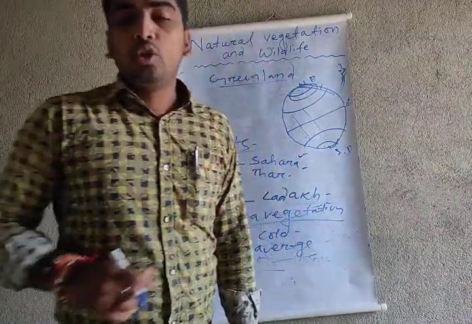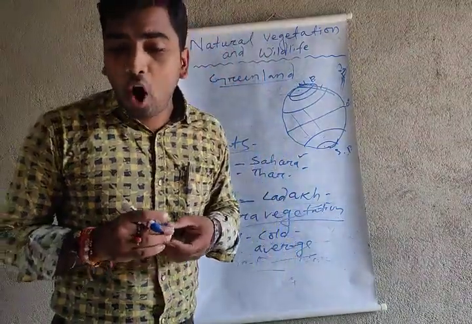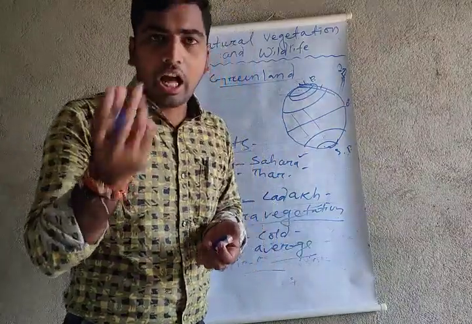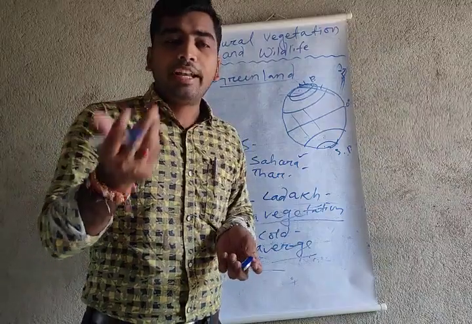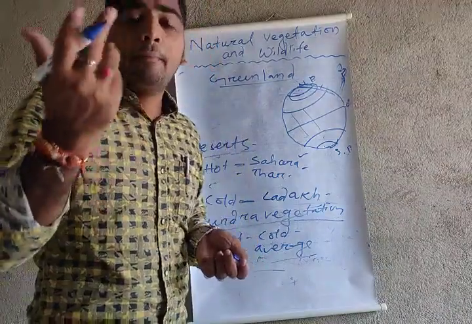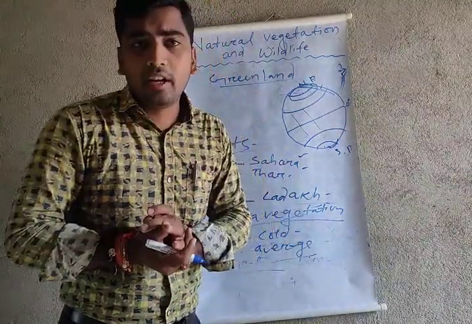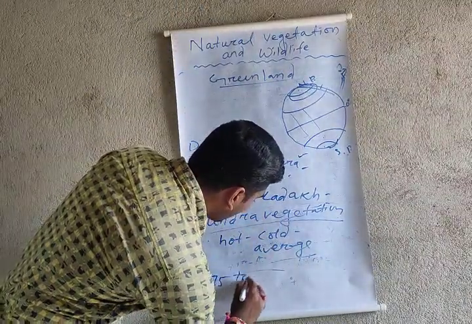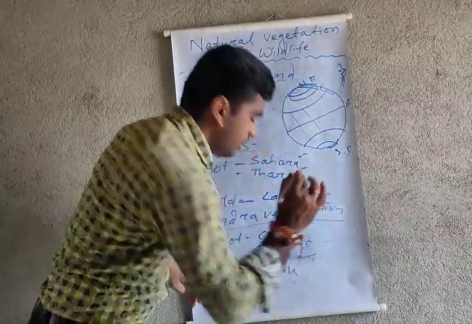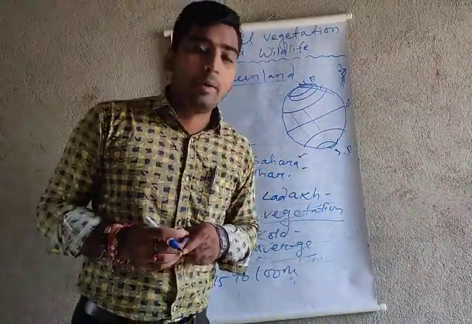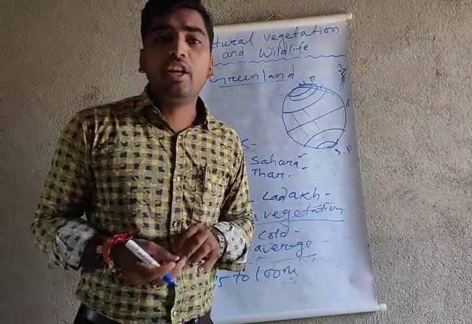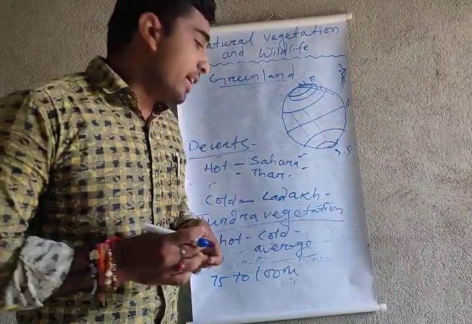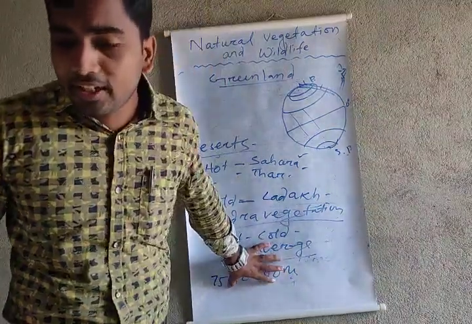Mostly in the tundra vegetation, all the social animals like human beings, the cow, dog, buffalo, deer, tiger, elephant, monkey, this kind of animals are living there, and this area gets 75 to 100 meters of rainfall. This area is covered with mountains, small forest area and plants area. Tundra vegetation is a vegetation.